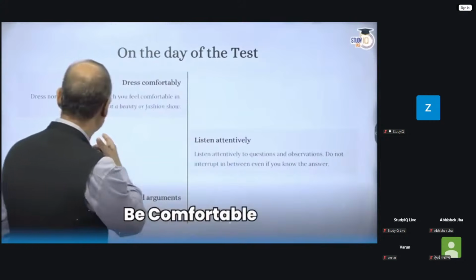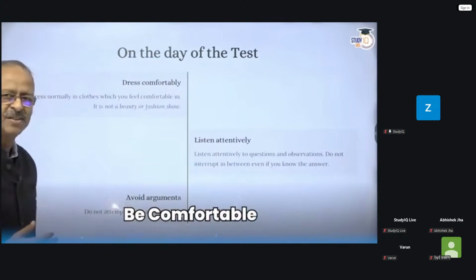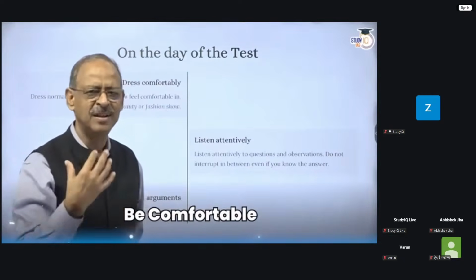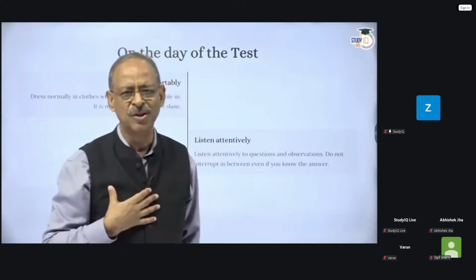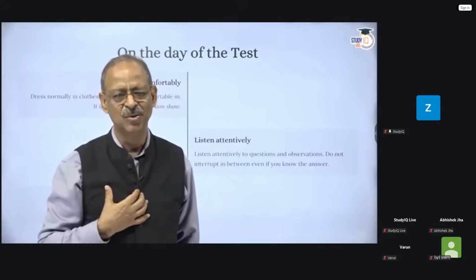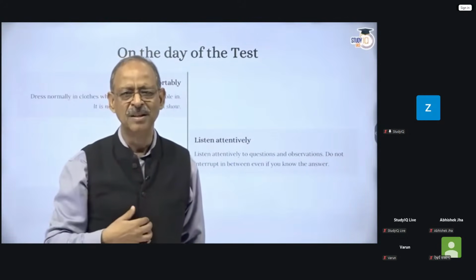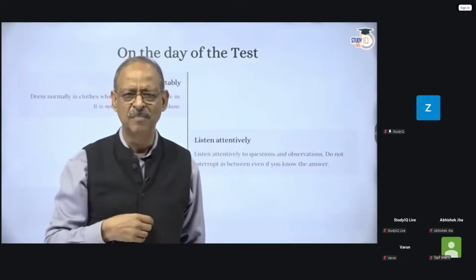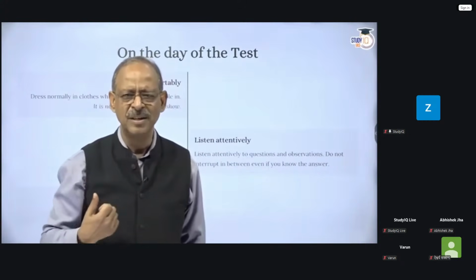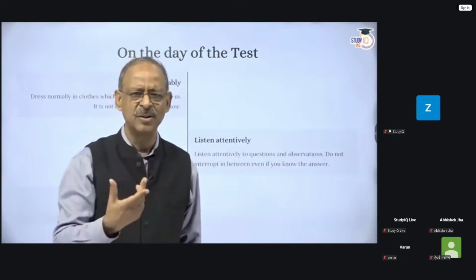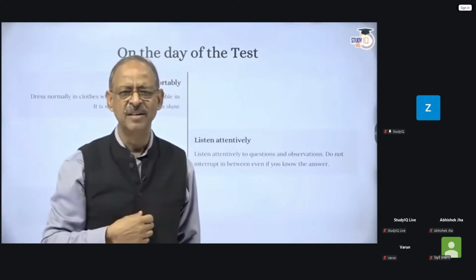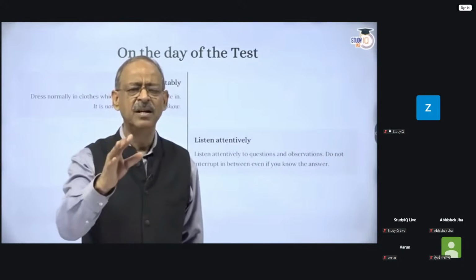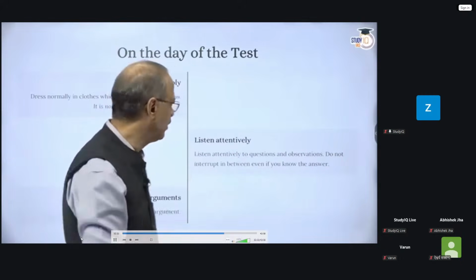So that's important. That's the first point I mentioned here, that it's not a fashion show. The clothes that you wear are not going to give you marks. So don't worry about what you wear. Be comfortable. If it's hot and humid at that point in time, then there's no point in wearing a jacket. But if you are okay with a jacket, you can go. Probably it will be air conditioned inside. So that's fine. But be comfortable in whatever you are wearing.